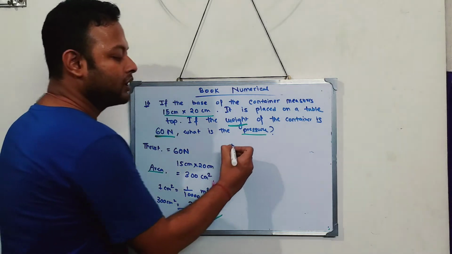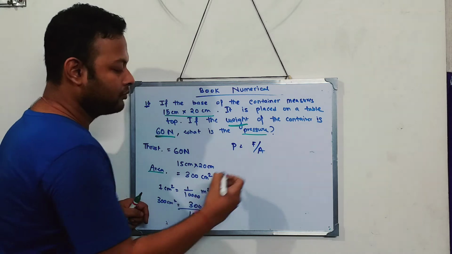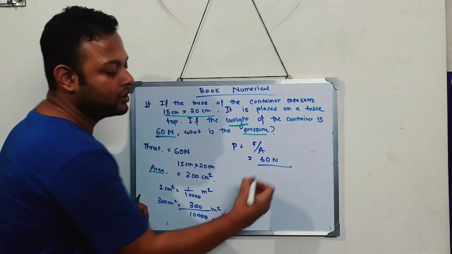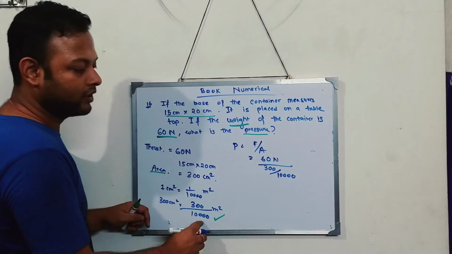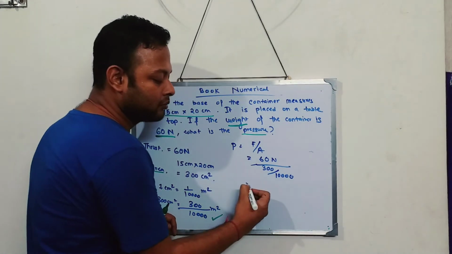Now use that formula. Pressure is equal to what? Force by area, or thrust by area. So force, or thrust, is how much? 60 Newton. And area is how much? 300 by 10,000. That is given over here. So put it. Now use your concept of mathematics to solve this sum.